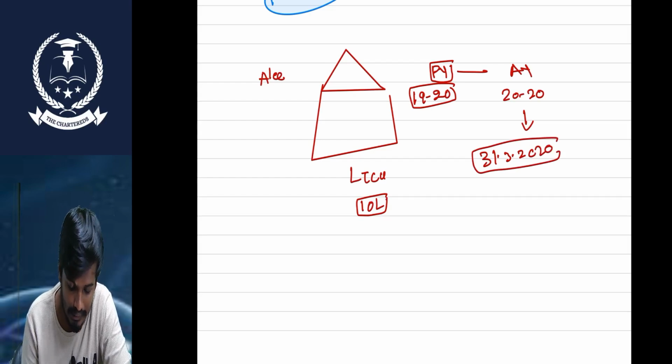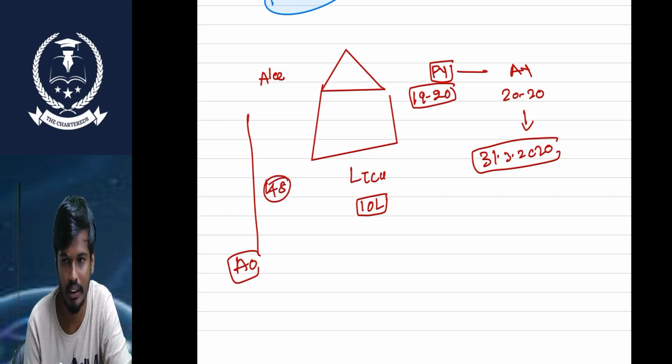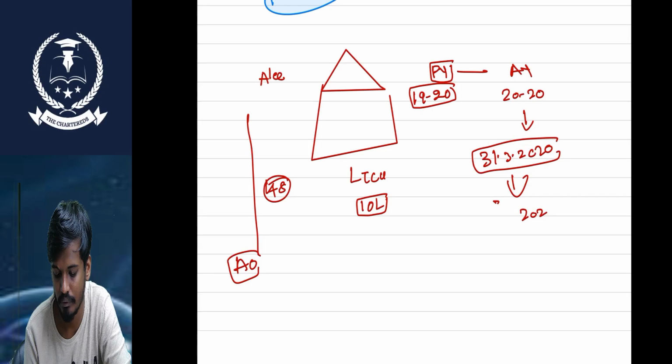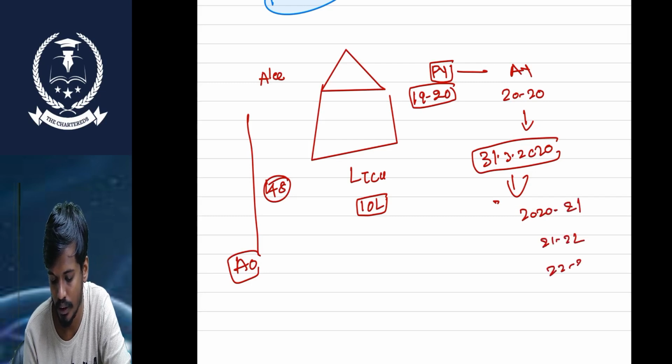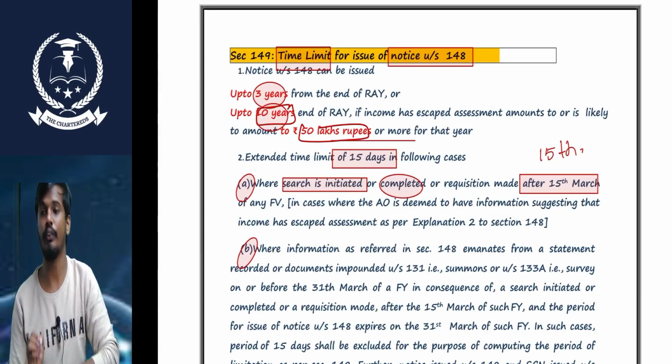So the AO can send the notice under section 148. The AO can send the notice under 148 for the completion of assessment, maximum 3 years. And in 2021 it is possible. In 21-22 and 22-23, if it is 50 lakhs or more, it can be up to 10 years. We can do the assessment for up to 10 of the relevant years.